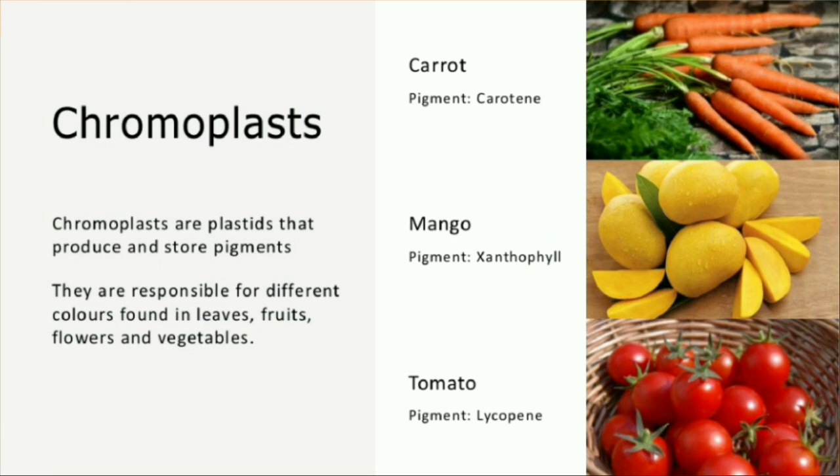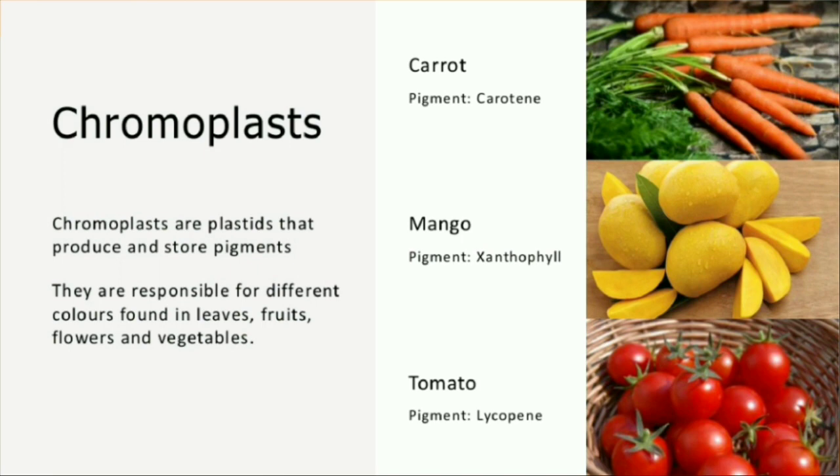Chromoplasts are plastids that produce and store pigments, and they are responsible for different colors found in leaves, fruits, flowers and vegetables. If you observe, all vegetables are not of the same color, there are different colors. Carrot is orange, mango is yellow, tomato is red, and a few green vegetables are green in color. So what is responsible for this color? Chromoplasts.